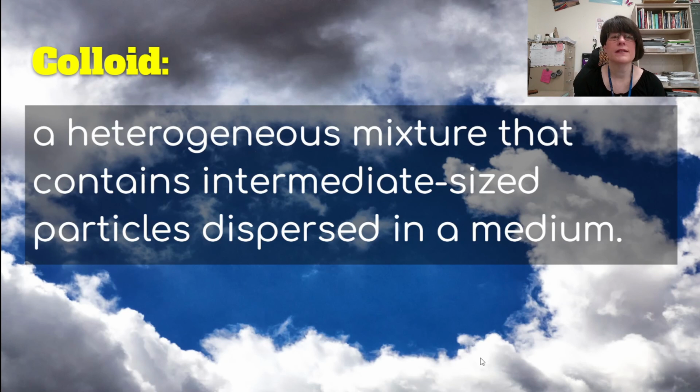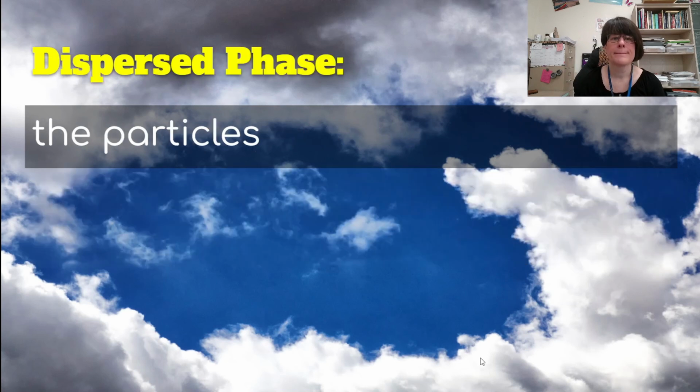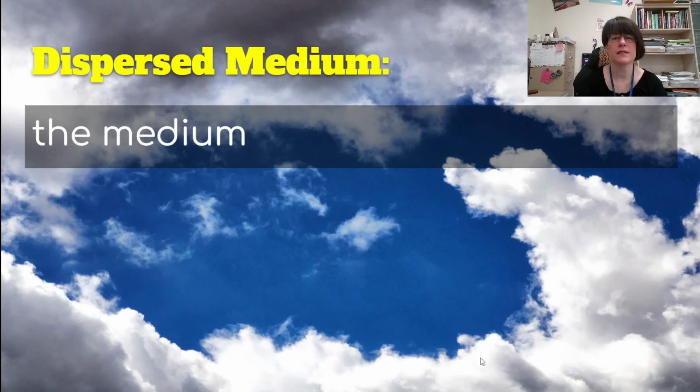A colloid is a heterogeneous mixture that contains intermediate-sized particles dispersed in a medium. So these are particle sizes between that of a solution and that of a suspension. They are actually between 1 nanometer and 1 micrometer in size. Now, colloids need special terms for the different parts of the mixture because they're not a solution. So the dispersed phase is the particles, and the dispersing medium is the medium, so the larger amount.